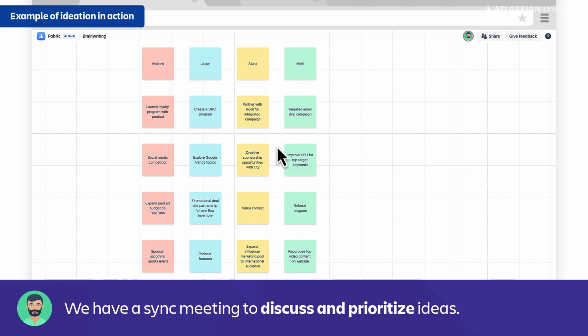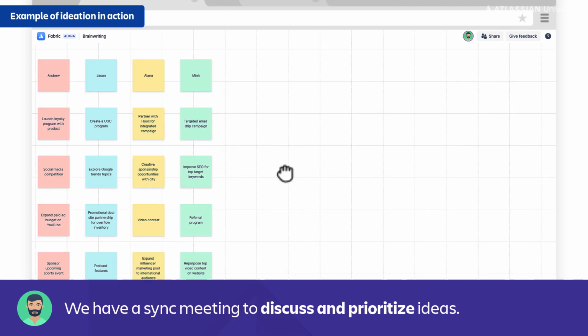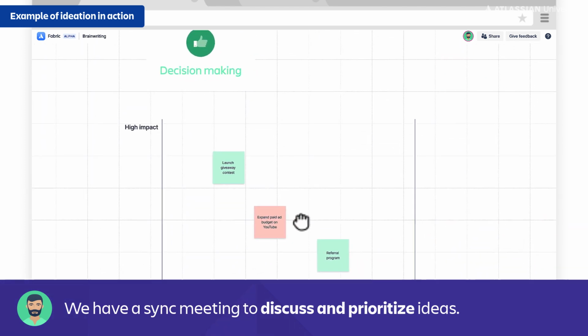All right, so we're back after our 2 days where the entire team has taken time async to come up with ideas, and look how many ideas we have here documented. So now that we are in this live session together, we don't need to spend any more time coming up with new ideas. We've already got a bunch of them here to work from. Sometimes as we're talking about our ideas, a new one will pop up, and that's really exciting, so we'll add that to the list, but we're gonna move straight over into the next step, which is decision making.